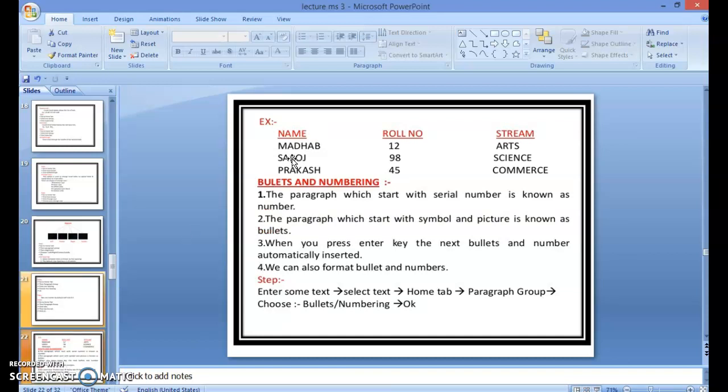Then example: Mother, roll number 12, stream arts; Saroj, 98, science; Prakash, 45, and commerce.